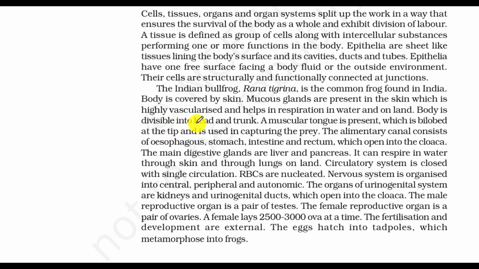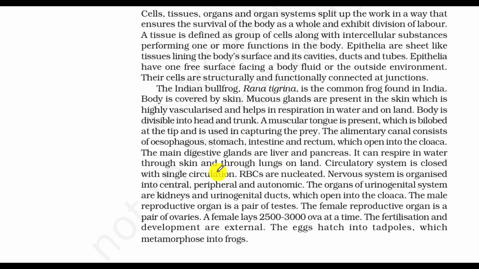Body is divisible into head and trunk. A muscular tongue is present, which is bilobed at the tip and is used for capturing prey. The alimentary canal consists of esophagus, stomach, intestine and rectum, which open into the cloaca. The main digestive glands are liver and pancreas. It can respire in water through the skin and through lungs on land.